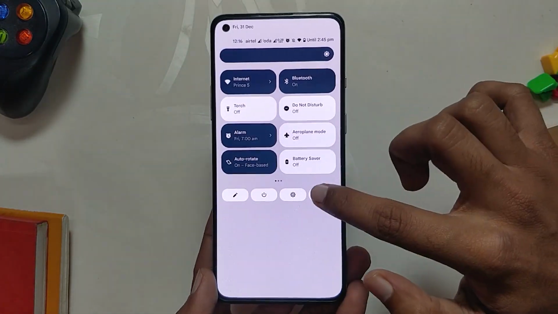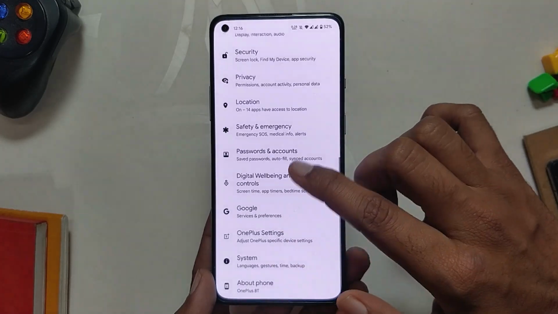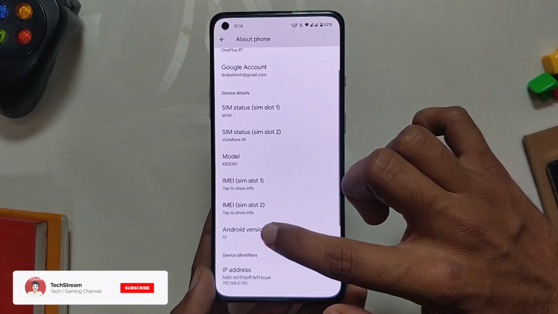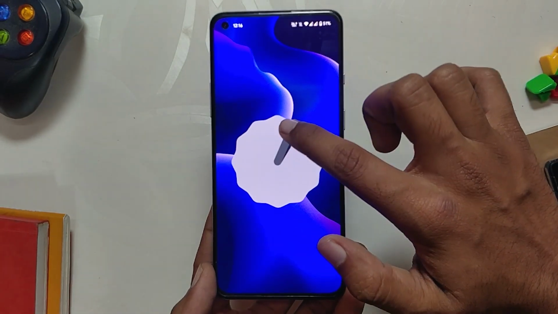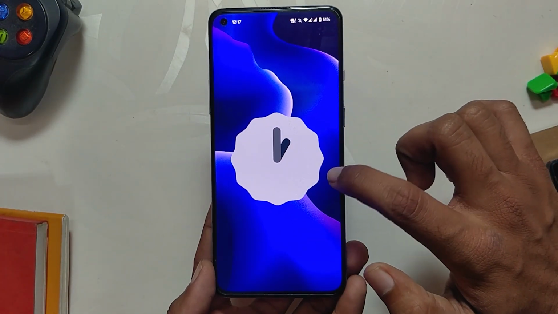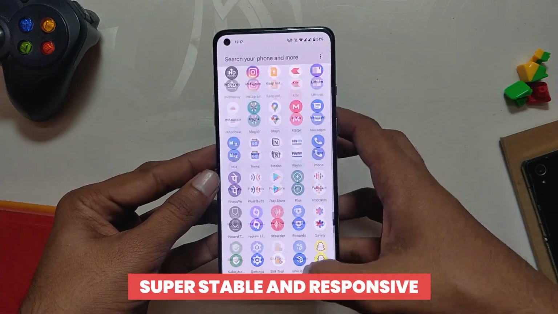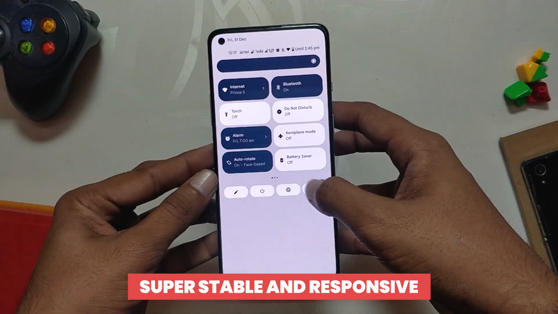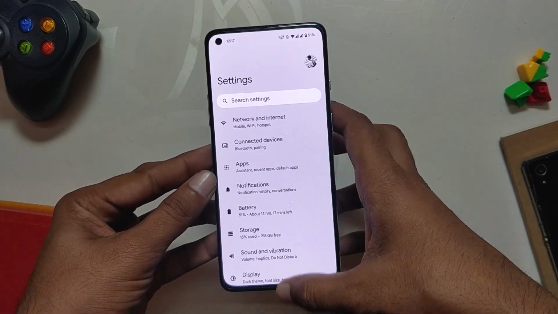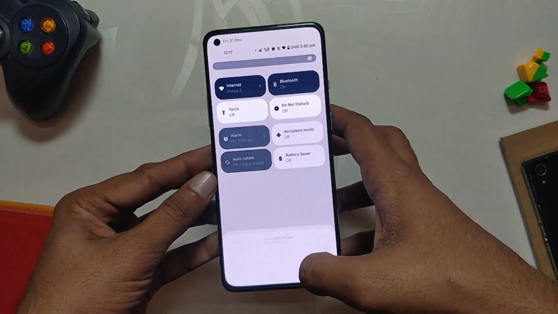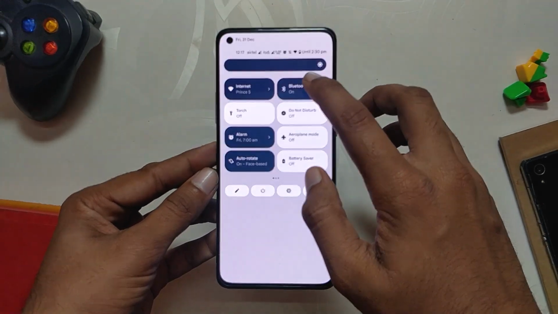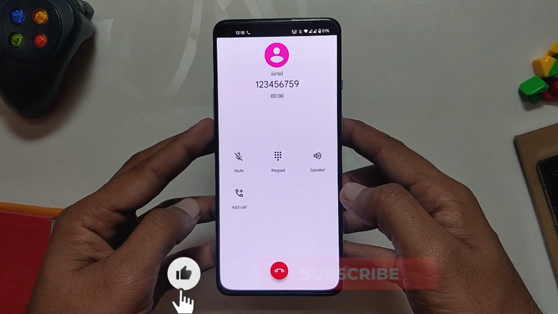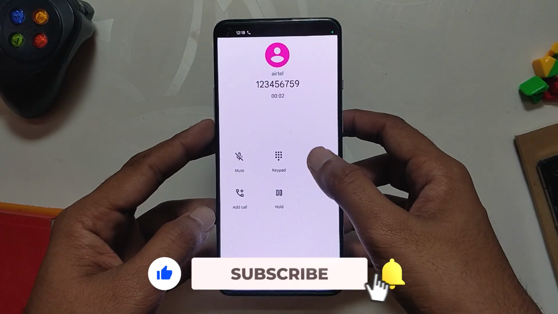As you can see, I have installed Nameless, which is an Android 12 based custom ROM, on my OnePlus 8T. If we go to the About section, you can see that the Android version is 12 and the ROM is Nameless AOSP. I'll just show you what all you can expect from this ROM. First of all, the ROM is super stable and responsive. I'm using it as a daily driver for the last 1 week or so, and I have faced no issues, no lags and no frame drops. All the basic functionality works amazing. Wi-Fi, Bluetooth, NFC, VoLTE, calling and everything just works flawlessly.